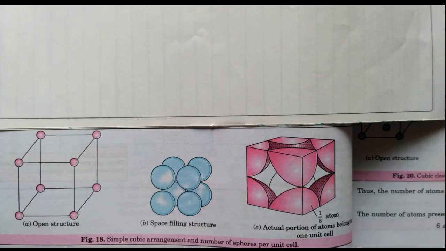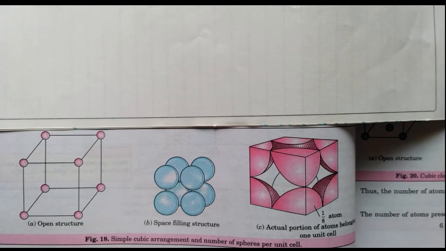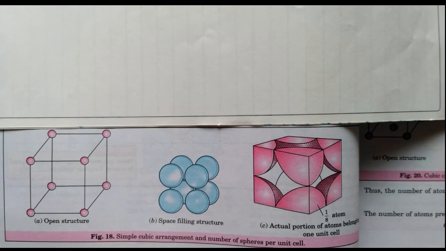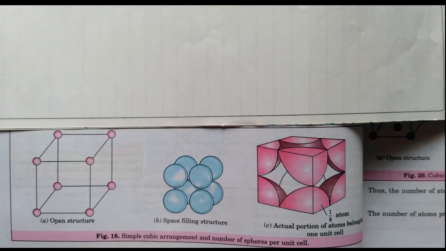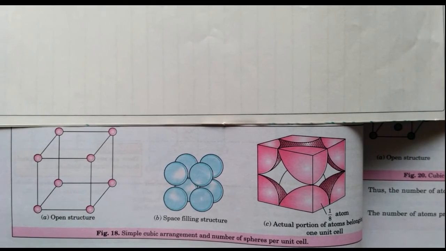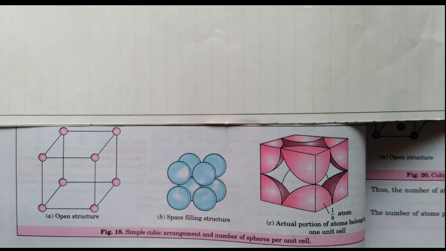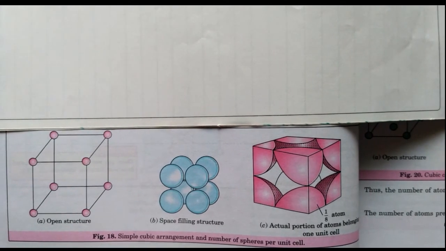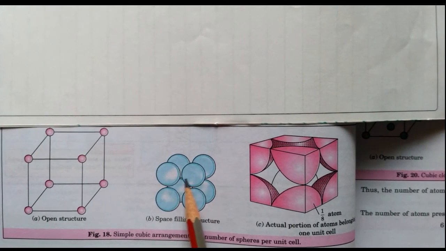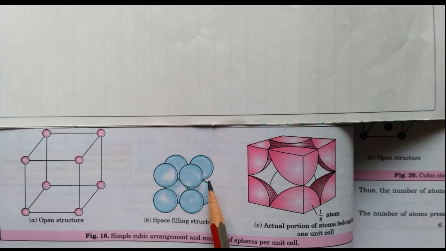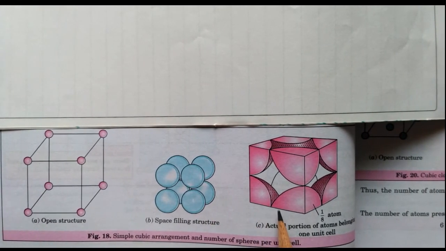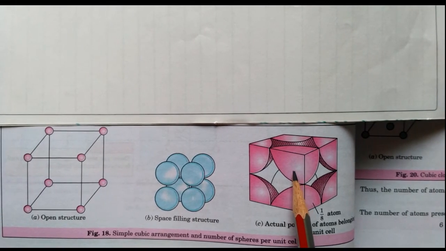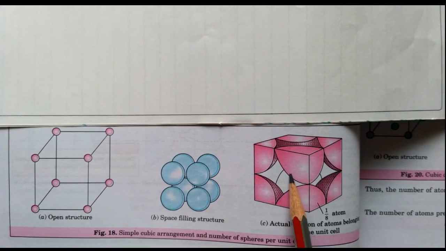Okay. Now see here the primitive unit cell, the number of atoms due to the corners. So these are the 8 corner atoms. They are very close to each other. Now you can see this diagram. These are the atoms very close to each other. Now here if you observe, this is nothing but 1/8. This part only belongs to this unit cell.